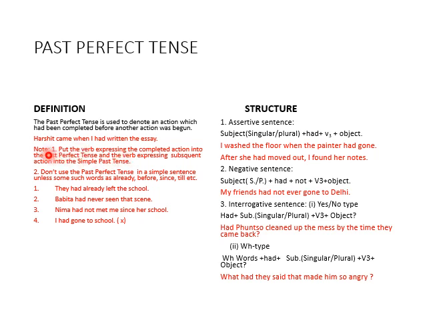Listen carefully. Number one, put the verb expressing the completed action into the past perfect tense, as I did here, I had written the essay. And the verb expressing the subsequent action into the simple past tense. In past perfect tense, we have to use two tenses. One is past perfect tense and another is simple past tense.